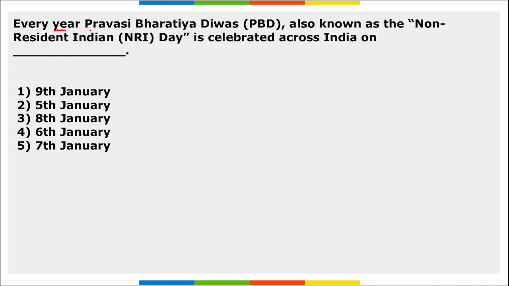Next, every year Pravasi Bharatiya Divas, also known as NRI Day, is celebrated across India on when? So on 9th of Jan, we observe Pravasi Bharatiya Divas, or your NRI Day, Non-Resident Indian Day. Correct? On 9th of Jan. Right? And it is to basically honor all those Indians who left their country and went abroad to study or to do job. Correct? And the contribution they are having in India's remittance growth.